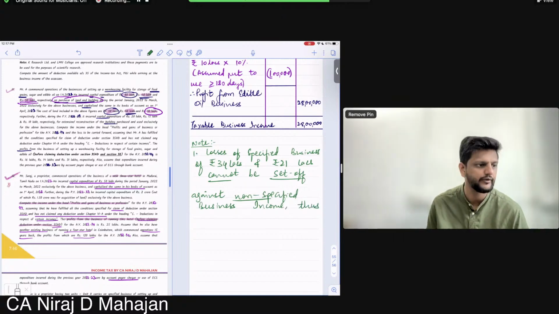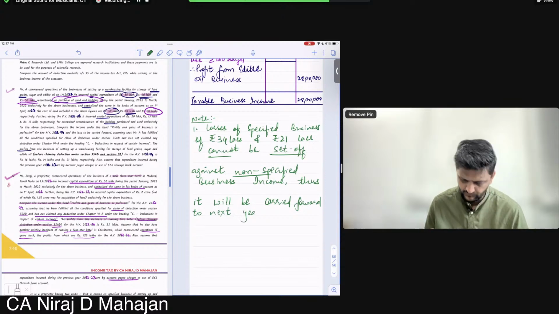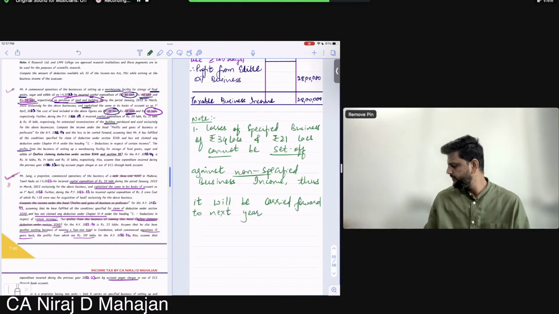Thus, it will be carried forward. It means the loss will be carried forward to next year.